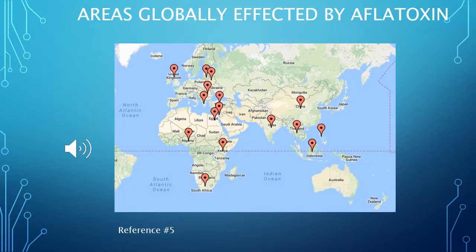Areas globally affected by aflatoxin. This map shows some areas that are currently being affected by aflatoxin exposure. Cities across the globe are being directly affected by aflatoxin contamination.